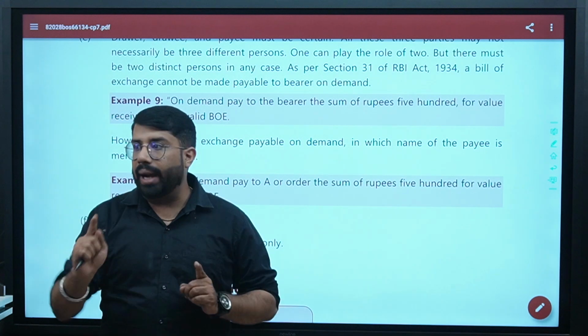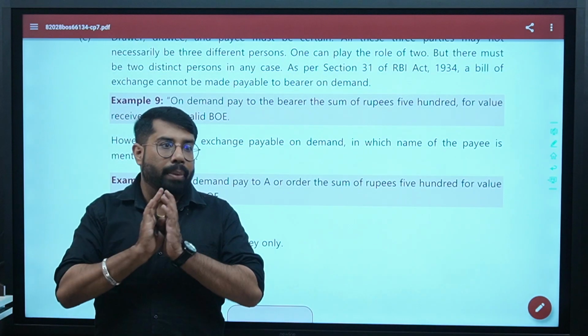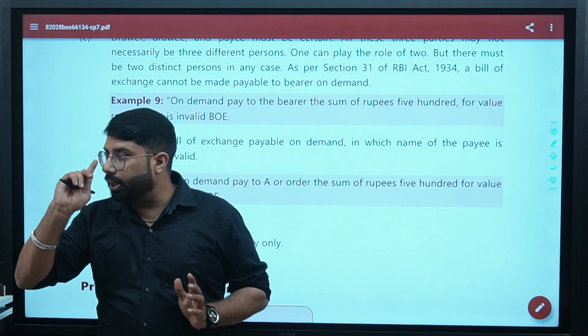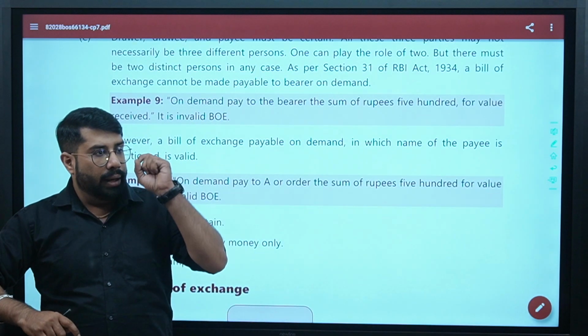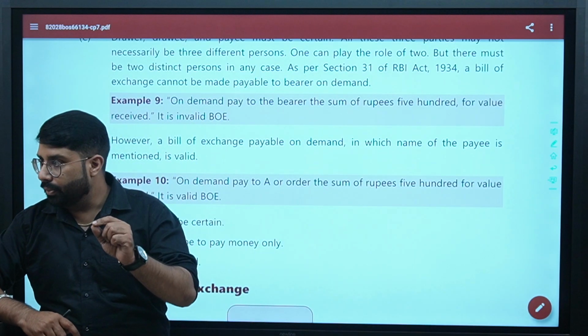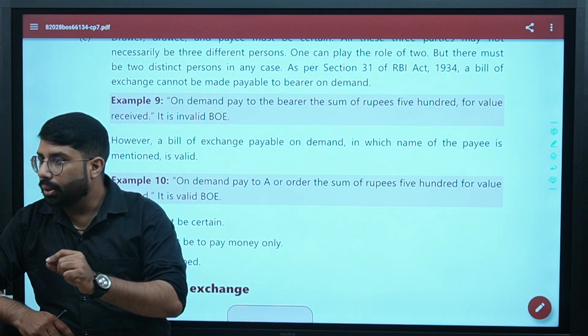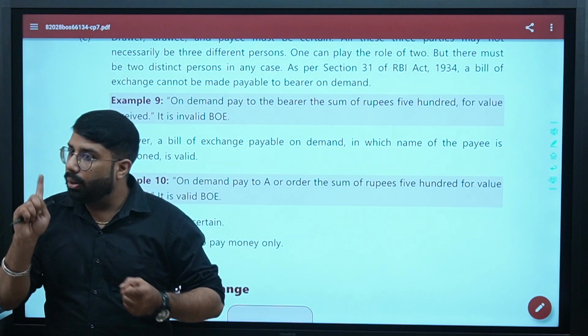If you don't write the name of the payee specifically, then you cannot make a bill of exchange payable on demand. But if you write the name of the payee specifically, and if it is decided between you and the payee, drawer and payee, that payment should be made on demand, then it can be made.